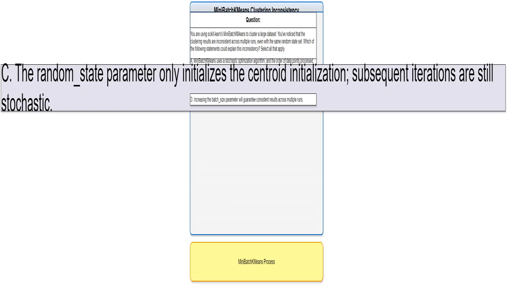This option is also correct. The random_state parameter merely sets the initial position of the cluster centers. However, the iterative process of updating these centers based on mini-batches remains random. It's like setting the starting point of a random walk. The walk itself is still random.